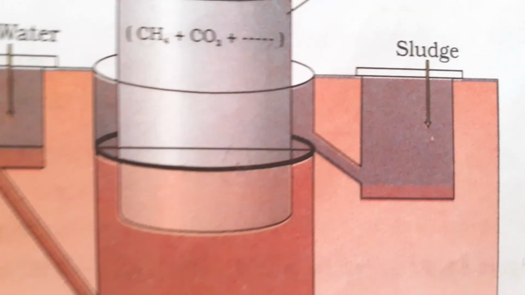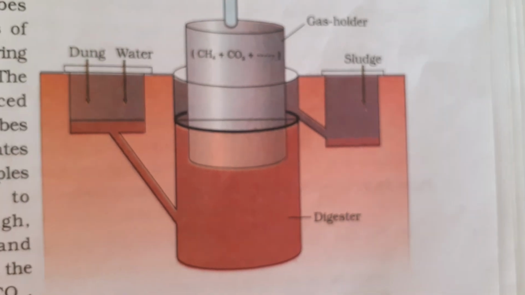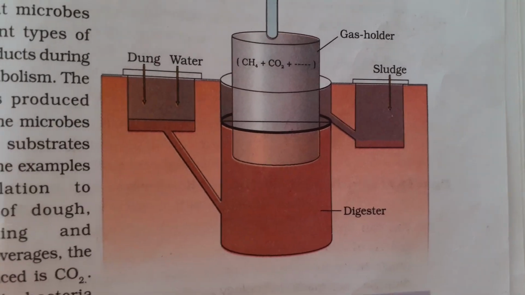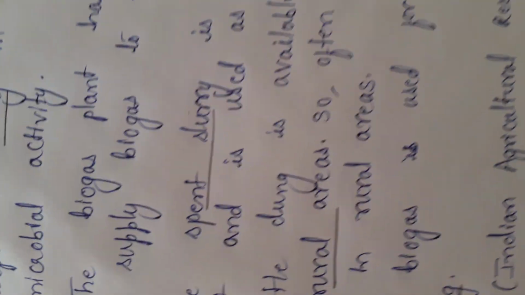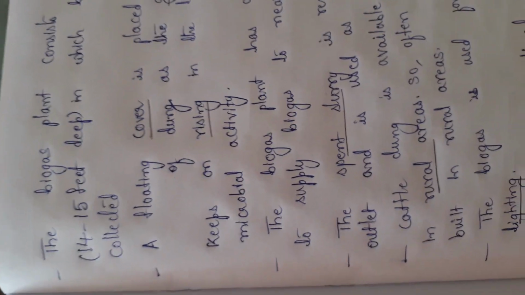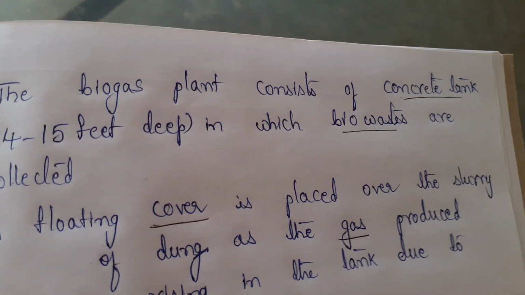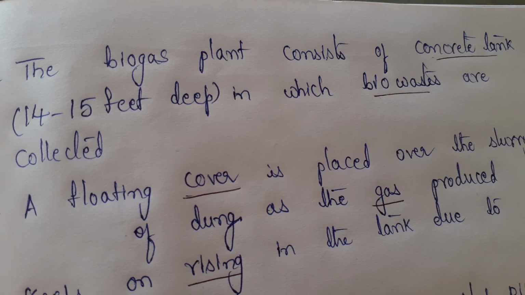So today we have studied a very important biogas plant. So let us recollect the important points. So what is this biogas plant? The biogas plant is made up of a tank which is made of concrete. So it is a concrete tank.